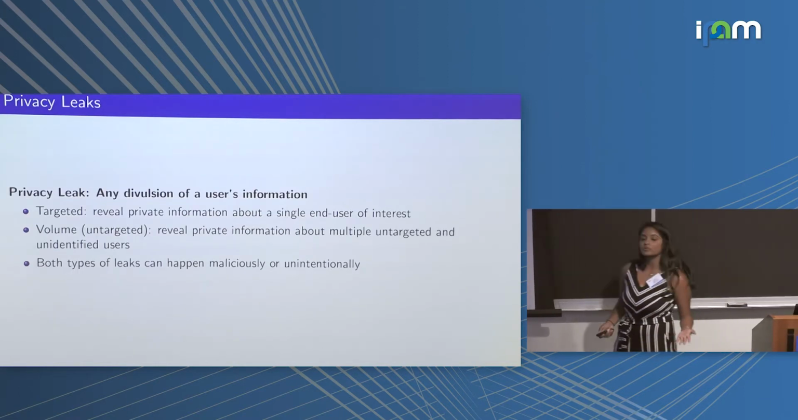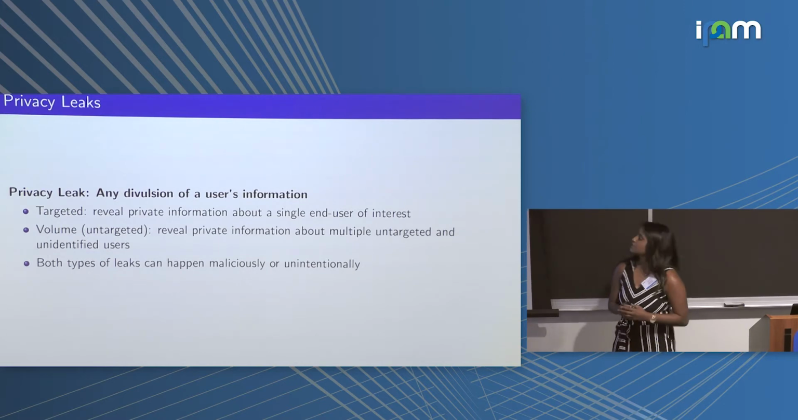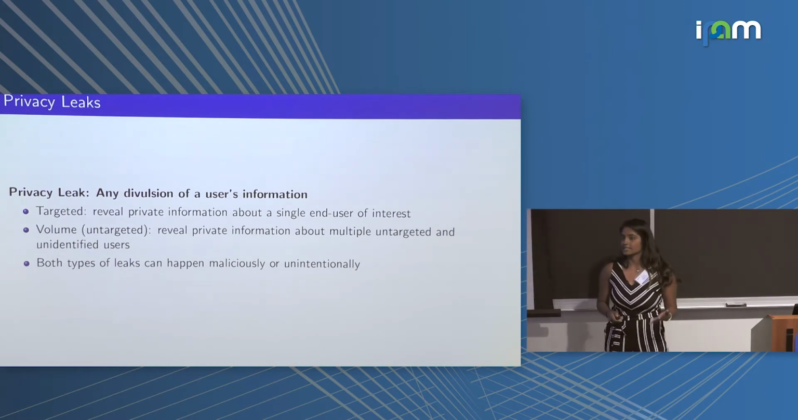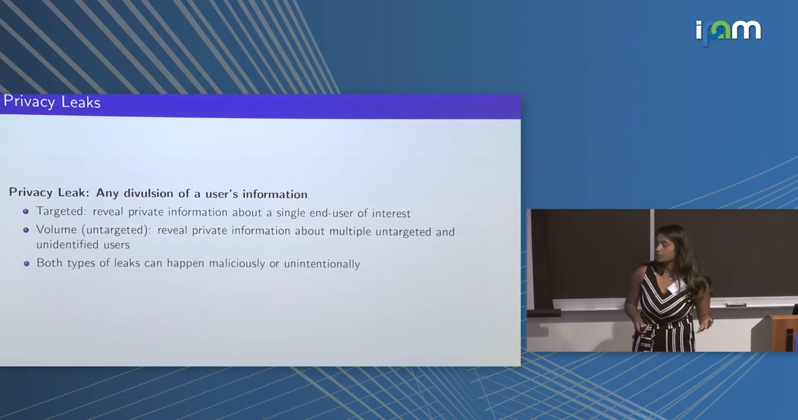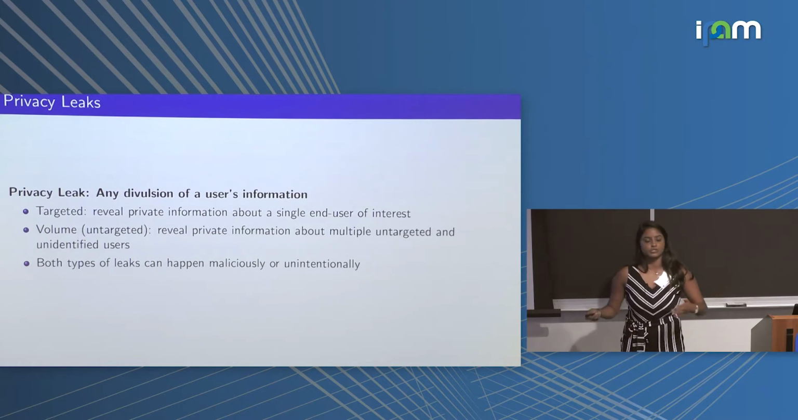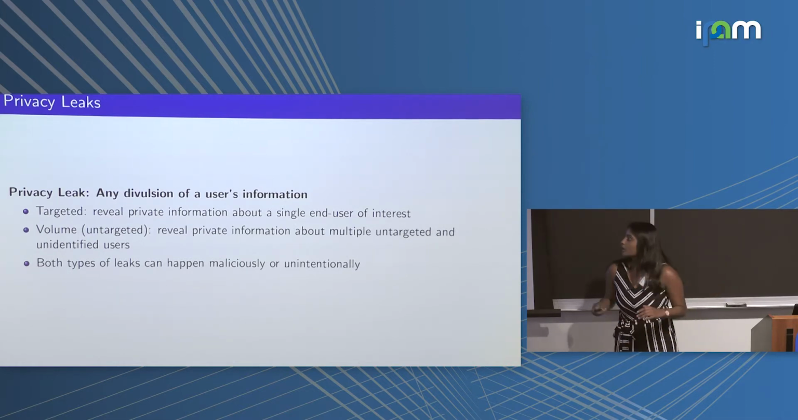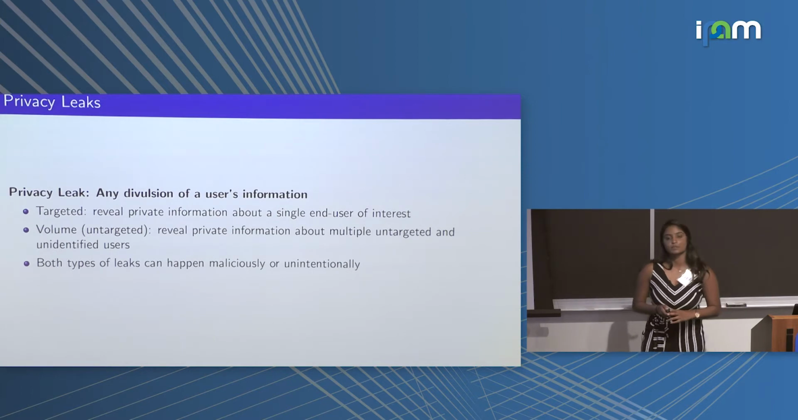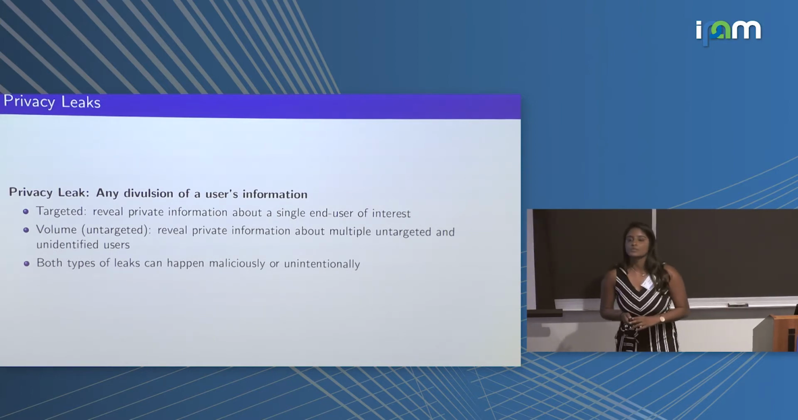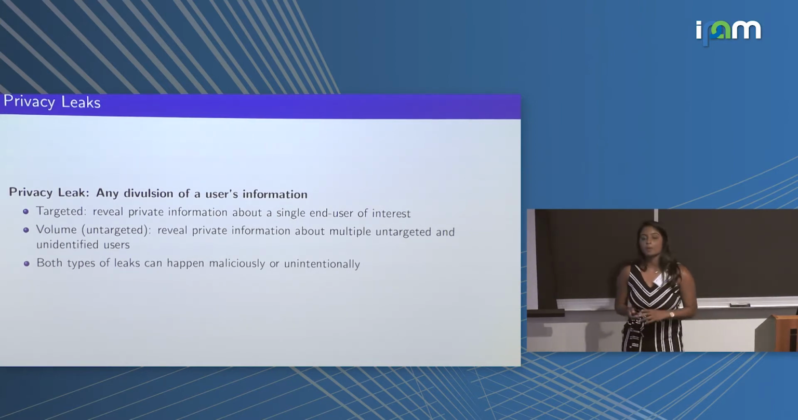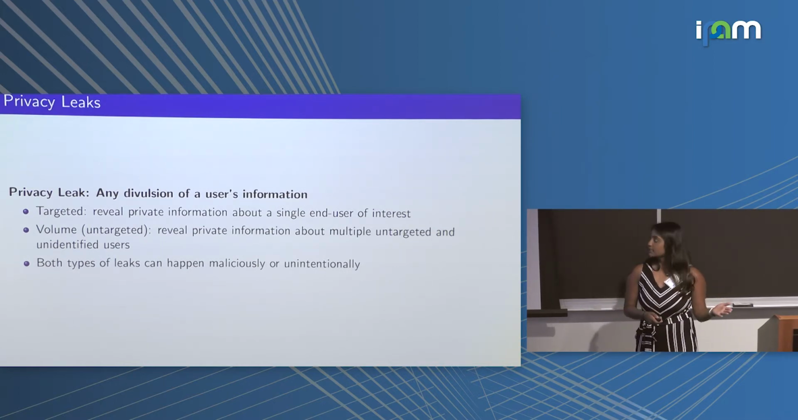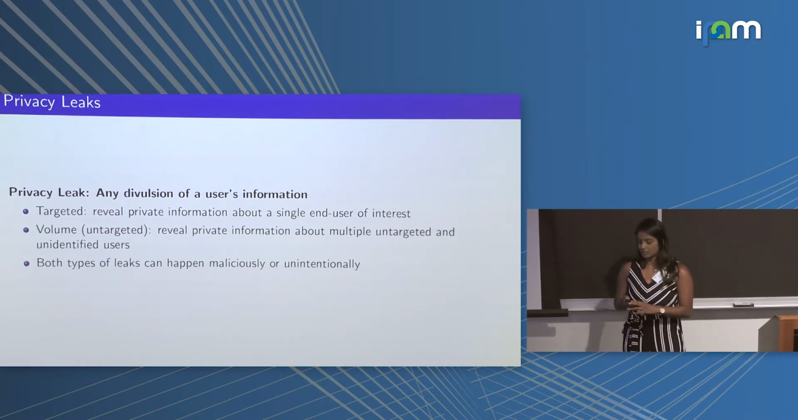Okay. So even with an aggregation constraint, privacy leaks can still occur. A privacy leak is any divulgence of a user's information. There are 2 types, targeted and volume, which is also known as an untargeted leak. A targeted leak reveals private information about a single end user of interest, whereas a volume attack reveals private information about multiple untargeted and unidentified users. Both of these types of leaks can happen maliciously or unintentionally.